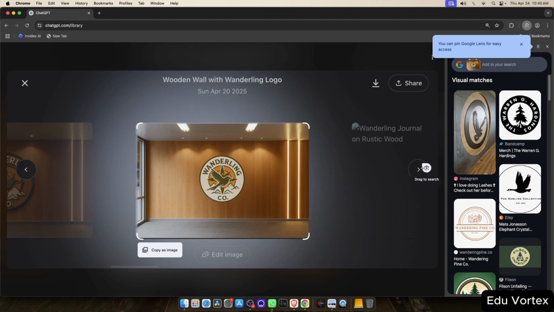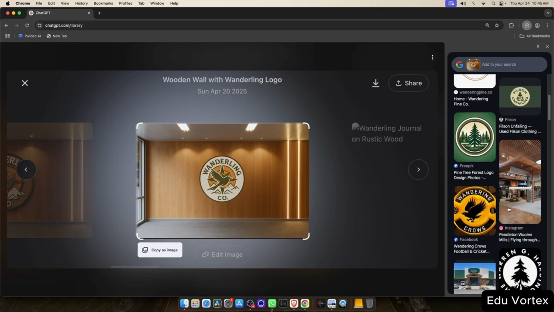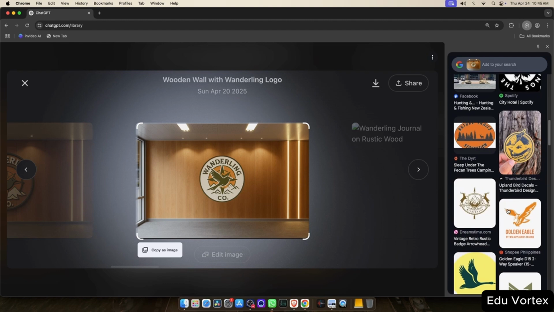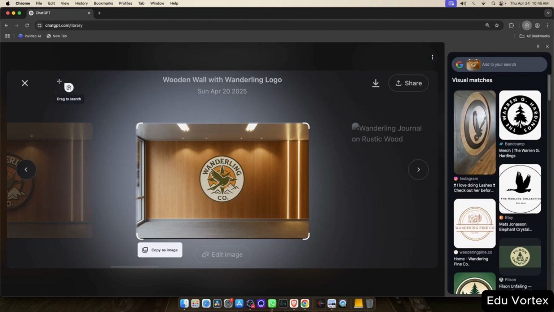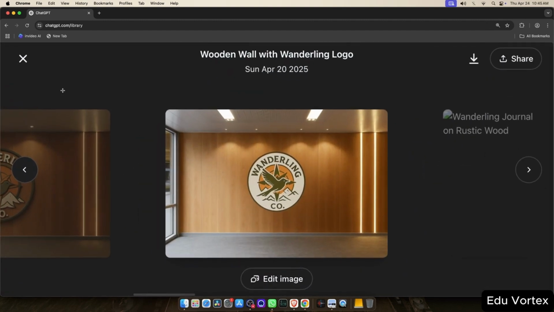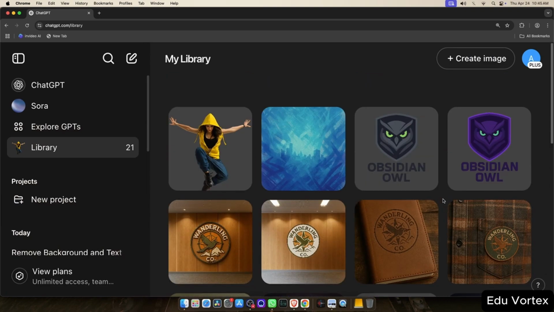Now, it's important to note that this isn't a foolproof method. Google Lens won't catch every possible match, but it's a great first step for avoiding potential copyright issues. Let's try it out with another image.